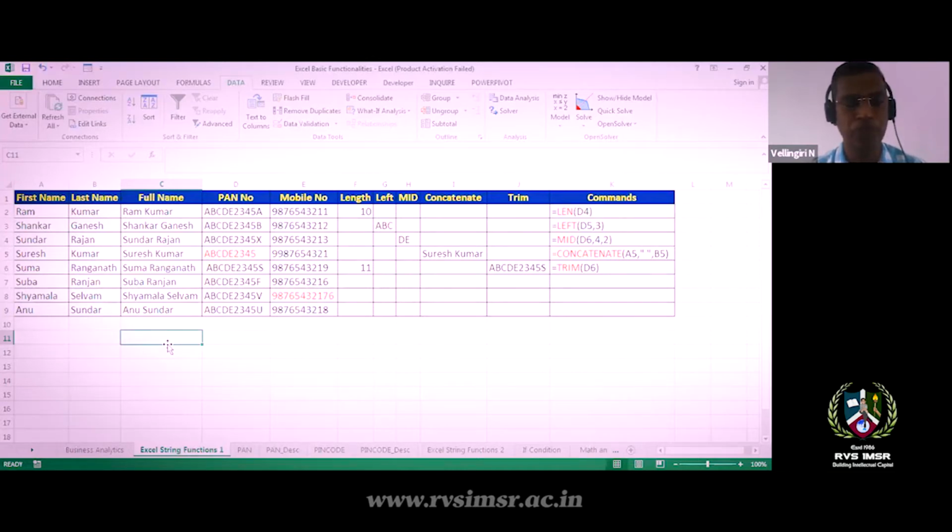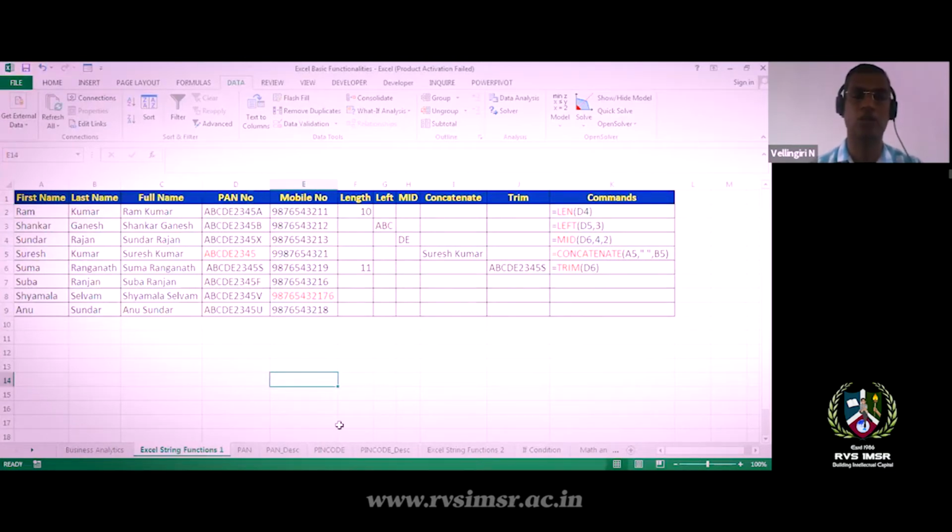How can we analyze? For example, here I have the PAN number. We can check with the PAN number. I think everyone knows a PAN number is a 10-character string, so 10 characters is the actual length of the PAN number. Let's check how to find the length of a string.